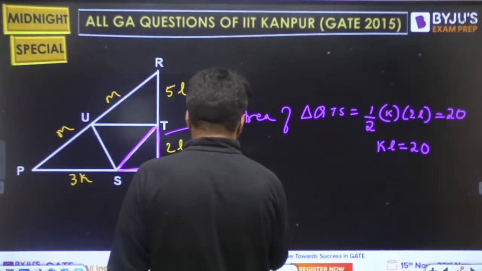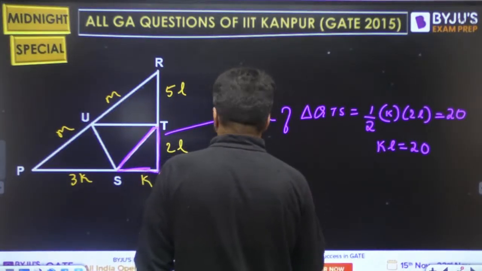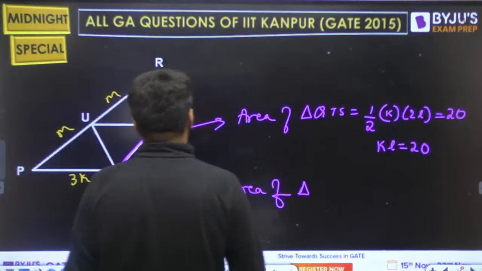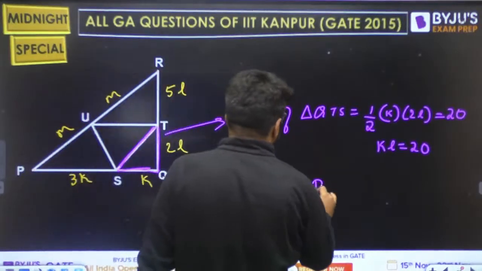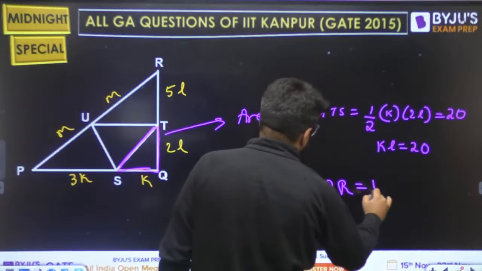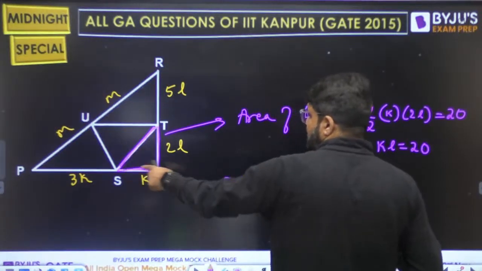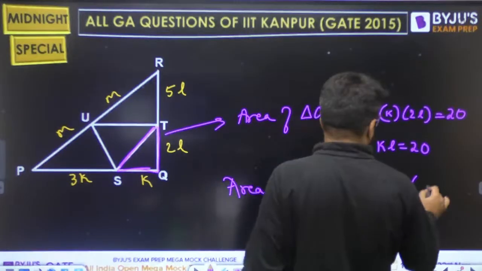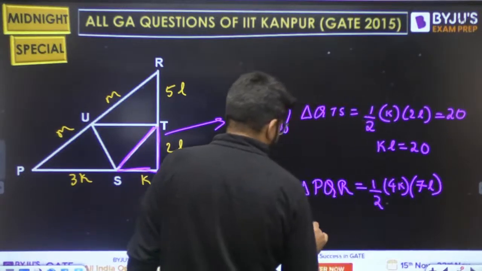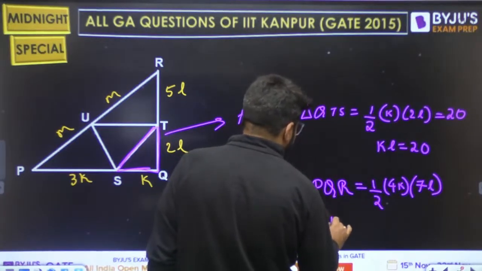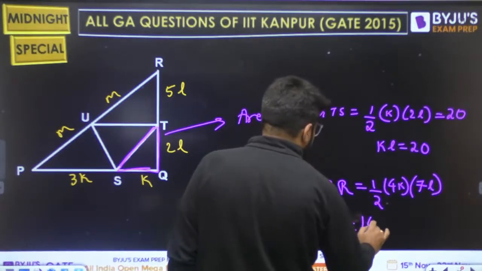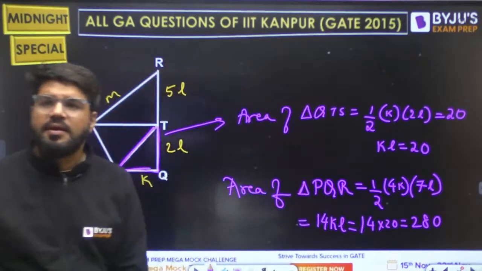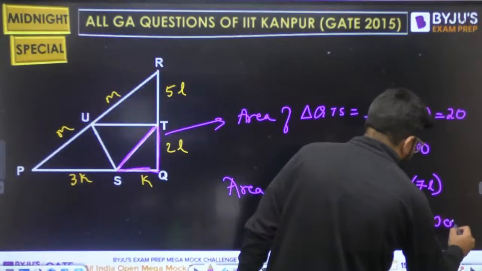What should be the area of the triangle PQR? PQR, that is the full triangle. Area of the triangle PQR, that is also a right angle triangle. Directly let's use half into base into height. How much is the base? 4K multiplied by the total height, 5 plus 2, 7L, right? So this is 28 by 2, 14 KL, but the value of KL is 20, so 14 times 20, the answer has to be 280 square centimeter.